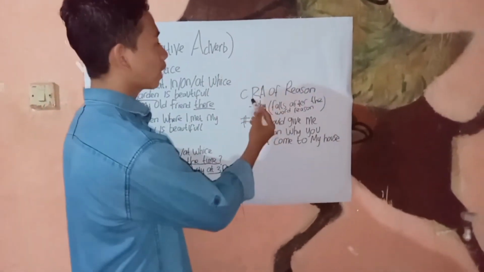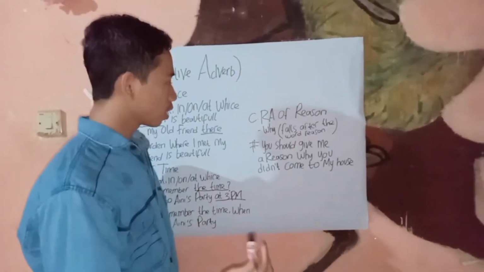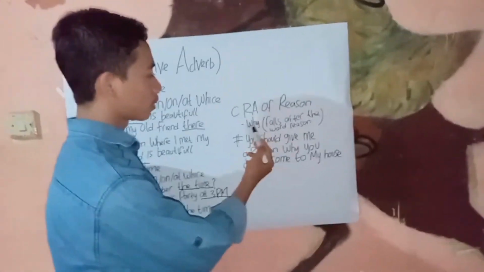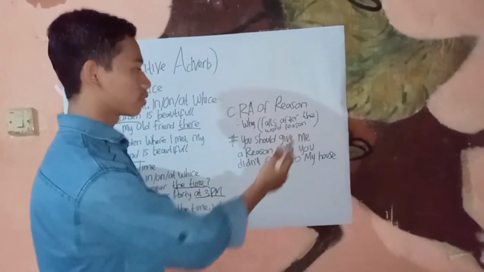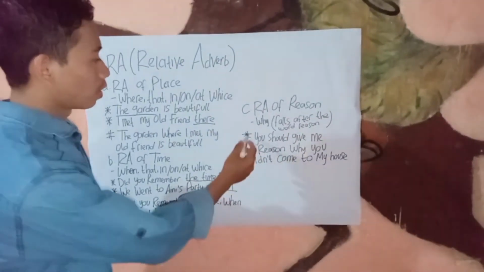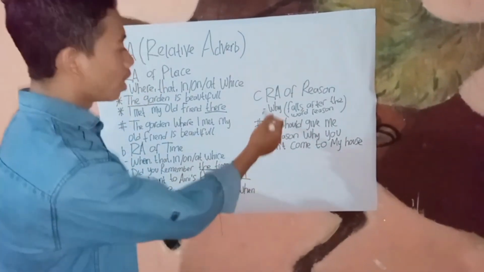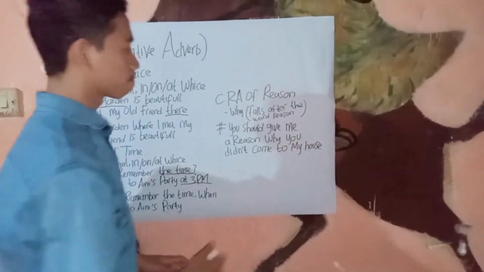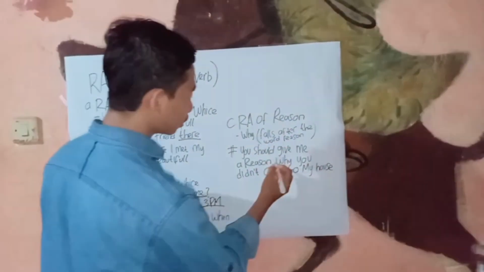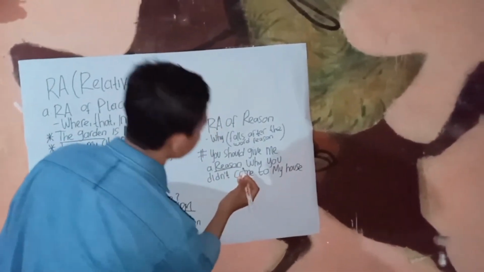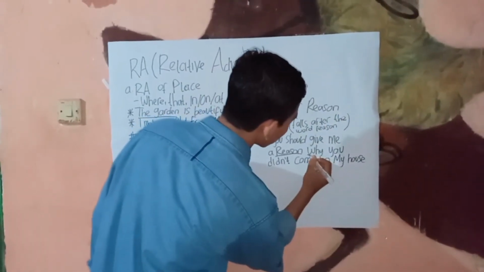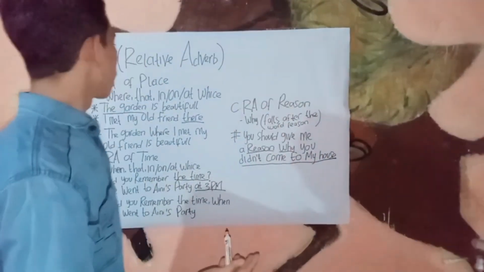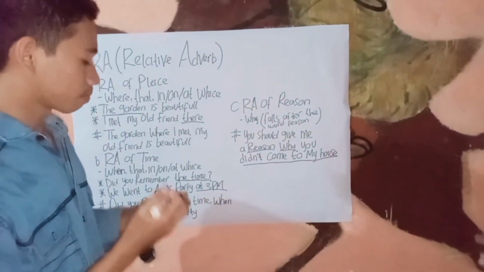The last, relative adverb of reason. It has one conjunction, that is why, which falls after the word reason. I have an example. You should give me a reason why you didn't come to my house. And this word reason, and this conjunction why, and didn't come to my home is a clause.